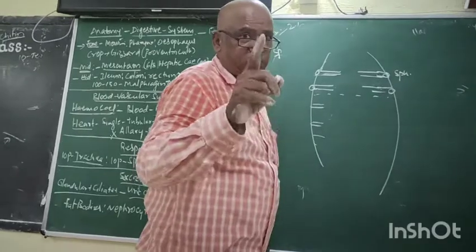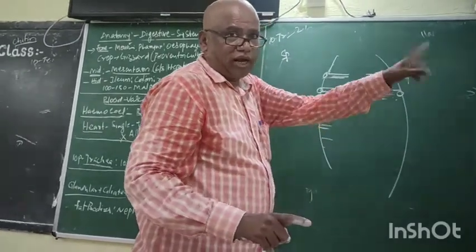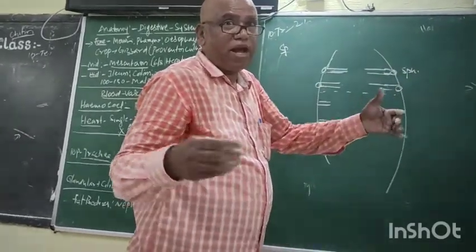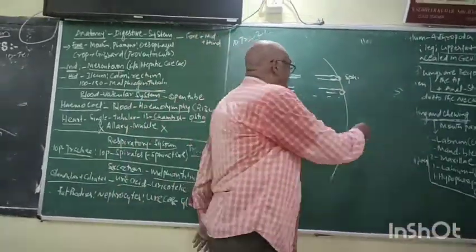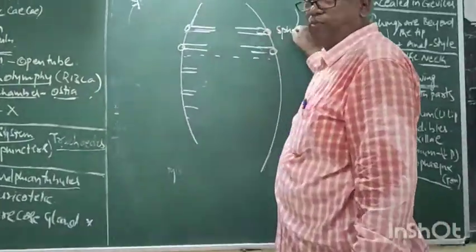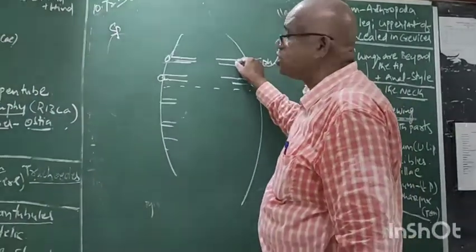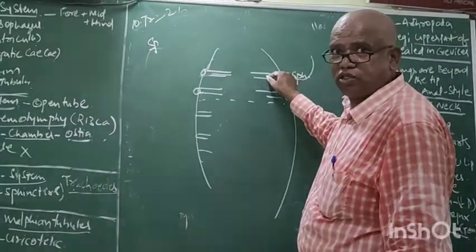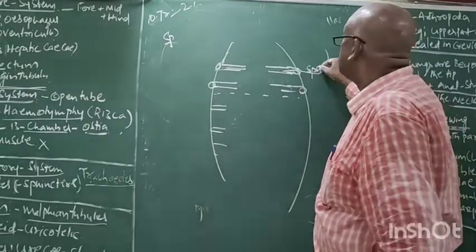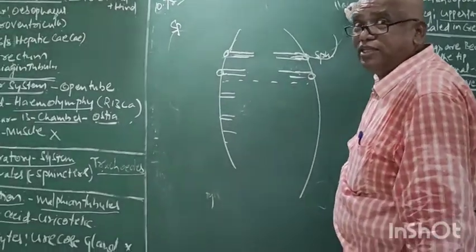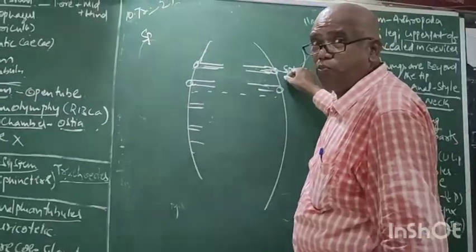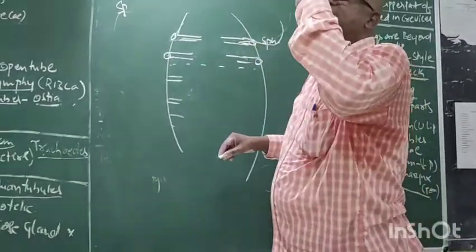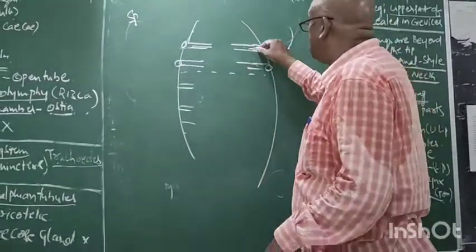Sphincter. Where the sphincter is there, it prevents bidirectional flow. It helps in unidirectional flow. That means atmospheric air enters into the spiracles, but carbon dioxide does not go to the outside. That is the function of the sphincter. It is opening in inspiration, closing during expiration.